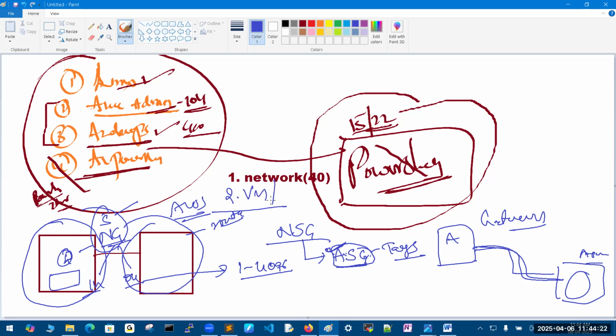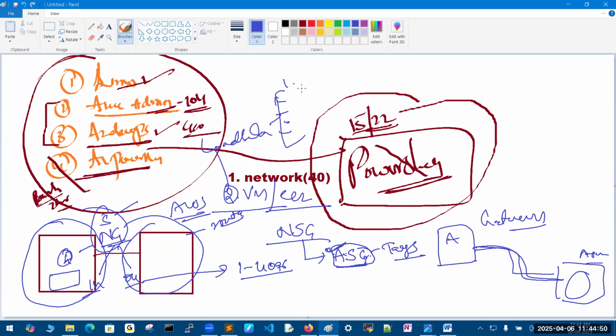In AWS, the same thing we call an EC2 instance. In the VM, definitely there are snapshots, images, key pairs, and OS replace, swapping, VMSS, VM scale set. The same thing in AWS we call an auto scaling group. And a major topic inside of this is load balancers. There are 5 types of load balancers.